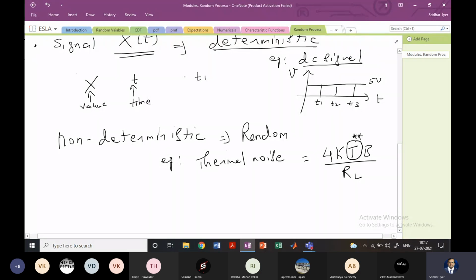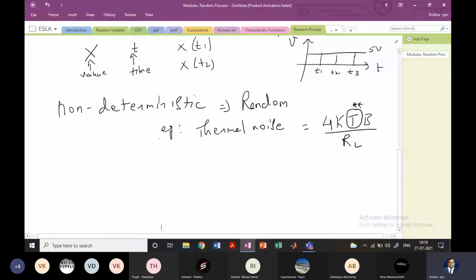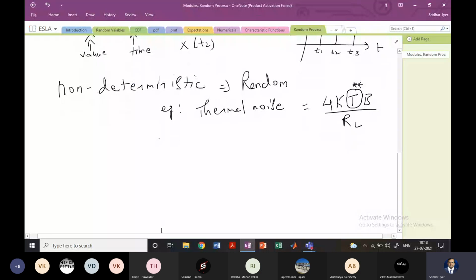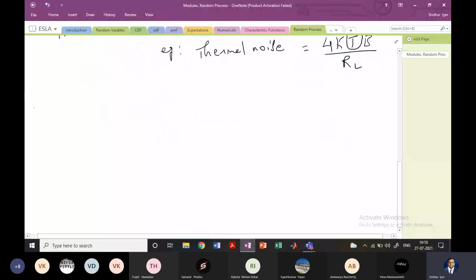If I take t1, then x of t1 will give the value at time t1. If I take t2, then what is the value at time t2, and so on, right? If it is an AC signal, it will be fluctuating and have a different value. If it is DC, then it is constant. So these are the two kinds of signals or processes which we can have, a deterministic or a non-deterministic signal or process.